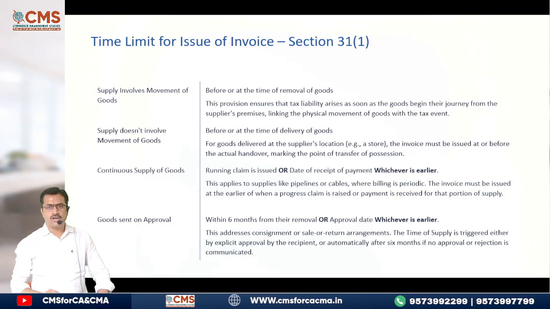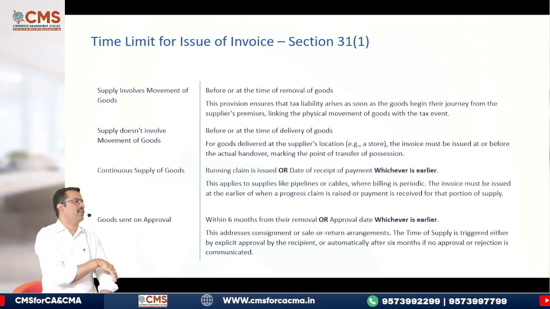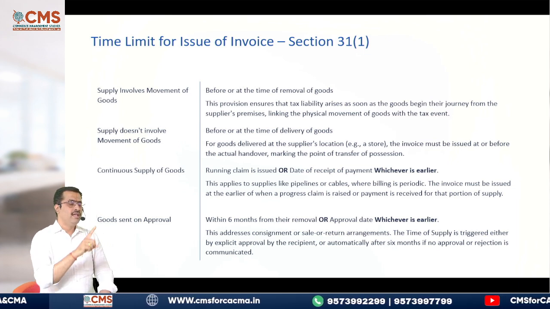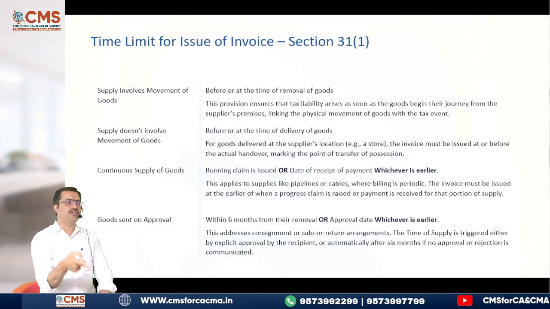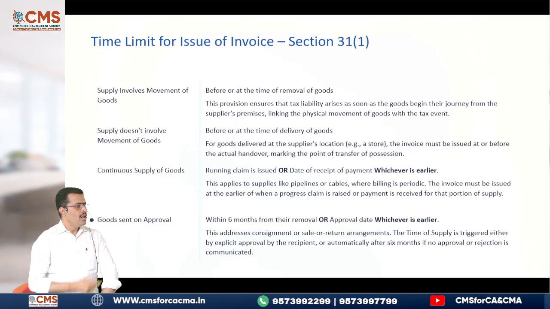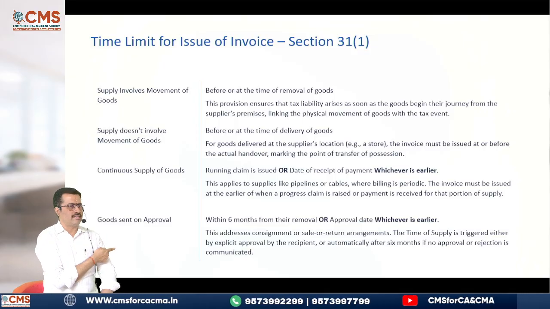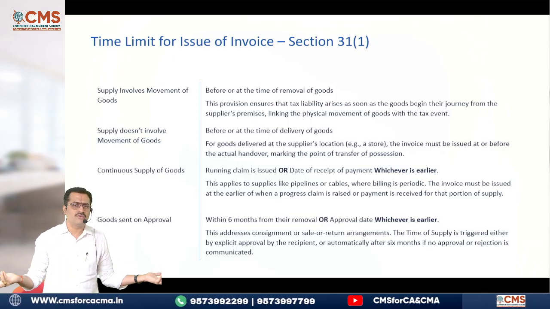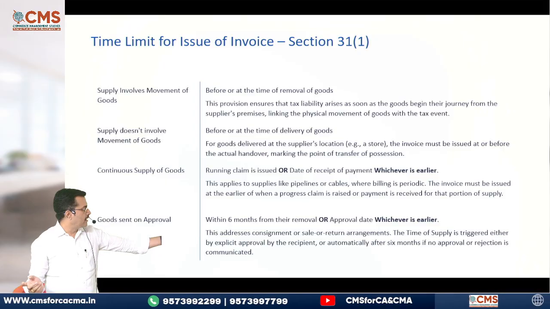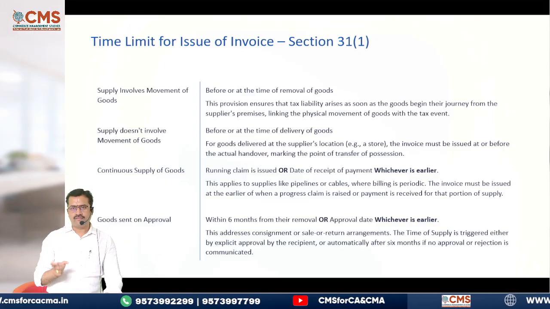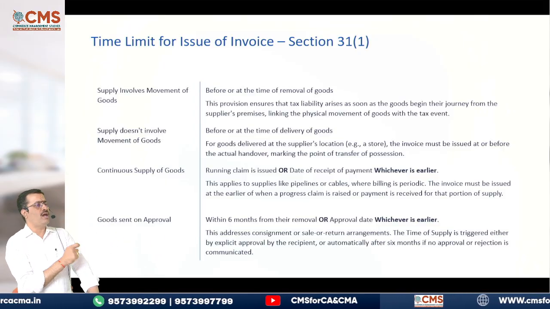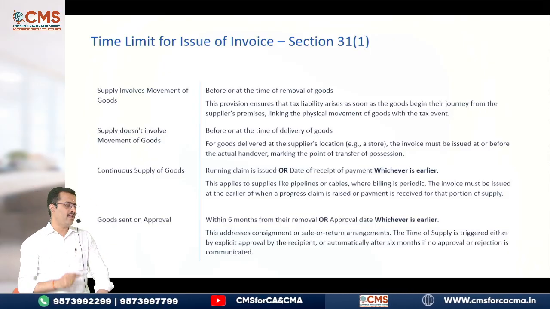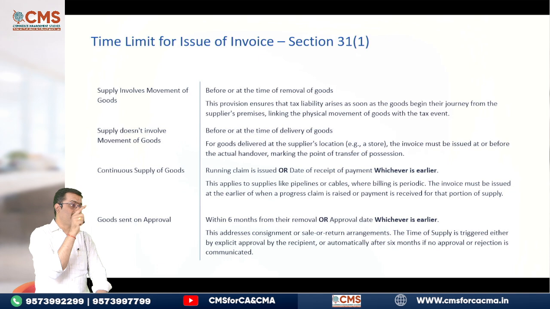Lastly, very important, goods sent on approval. This also they have taken the concept from the Sale of Goods Act only. Section 24 of the Sale of Goods Act very clearly says the ownership will get transferred only when the buyer gives his approval. Here also, when the goods are sent on approval basis, the invoice is required to be issued only when the buyer gives acceptance. Within 6 months from the date of removal or approval, whichever is earlier. They are giving 6 months time.